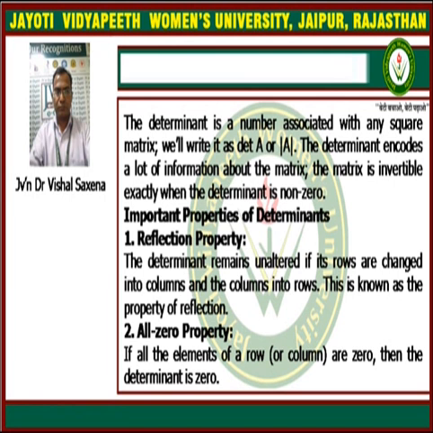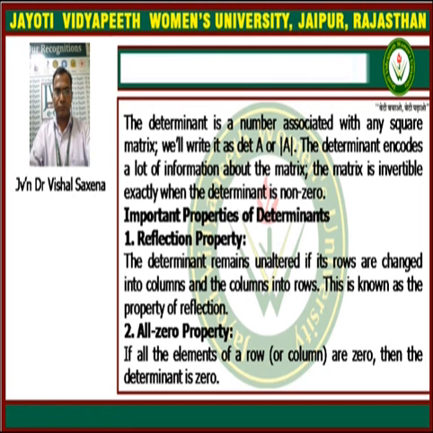According to this property, if we interchange the rows and columns, like writing the first row as the first column, the second row as the second column, and the third row as the third column, the value of the determinant remains unaltered. It does not change, it remains the same. That is called the reflection property of the determinant.